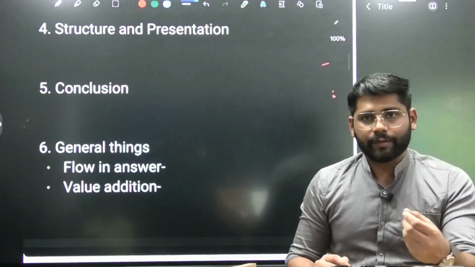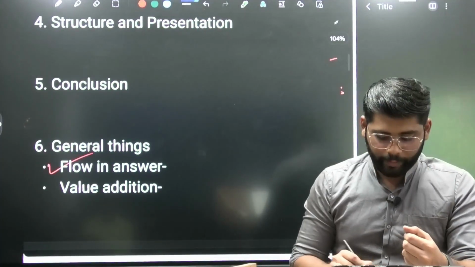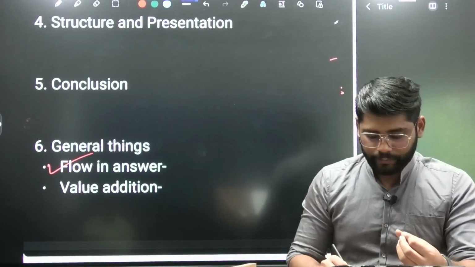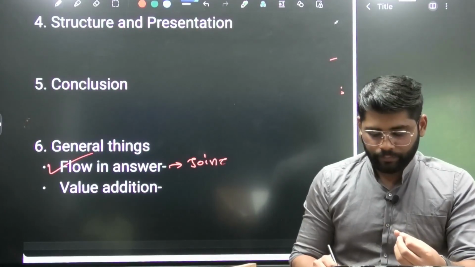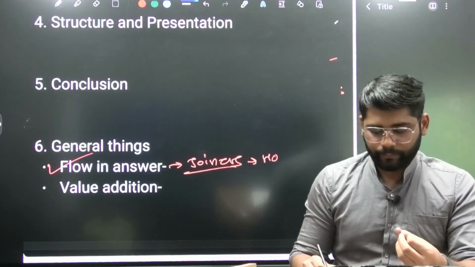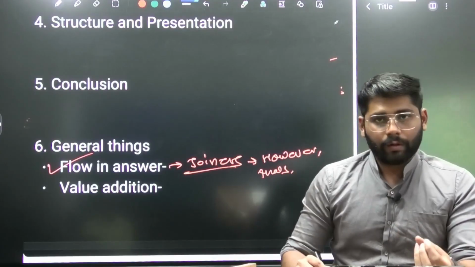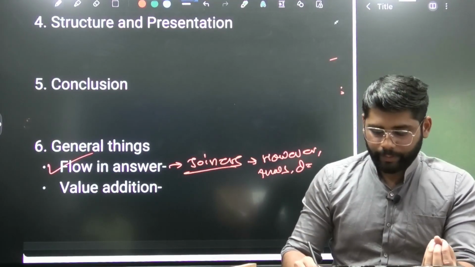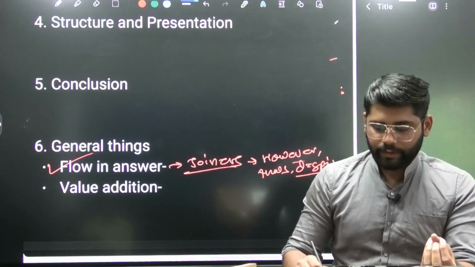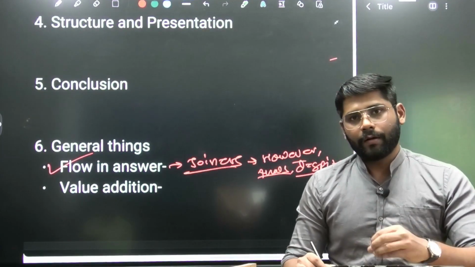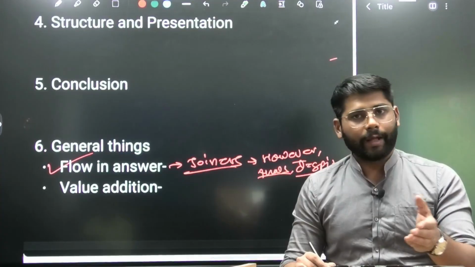Next, some aspects we need to remember, that is bringing flow in the answer. To bring flow in the answer, we can use joiners like however, thus, or you can use despite. So basically these words will help you in bringing flow in the answer when you change the dimension.